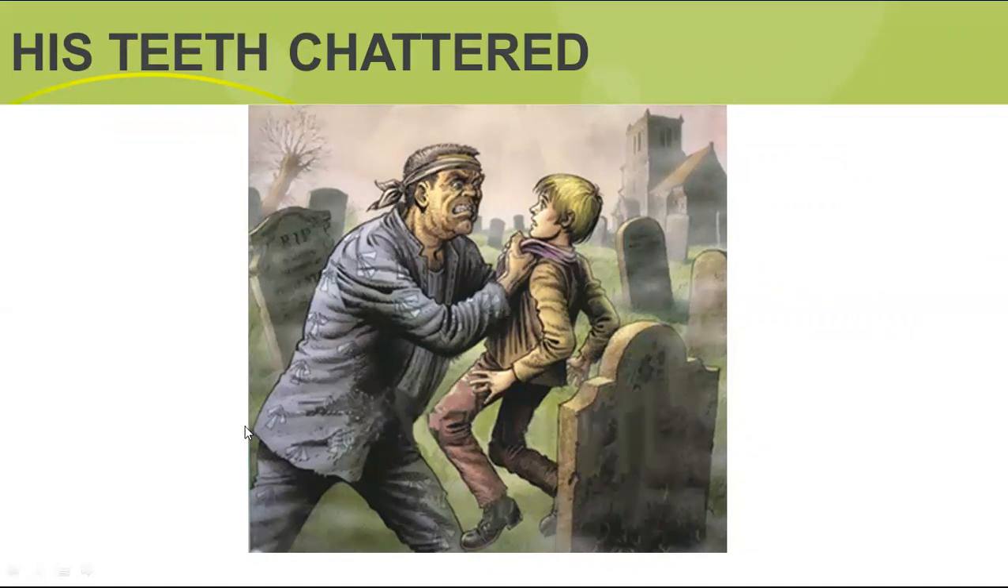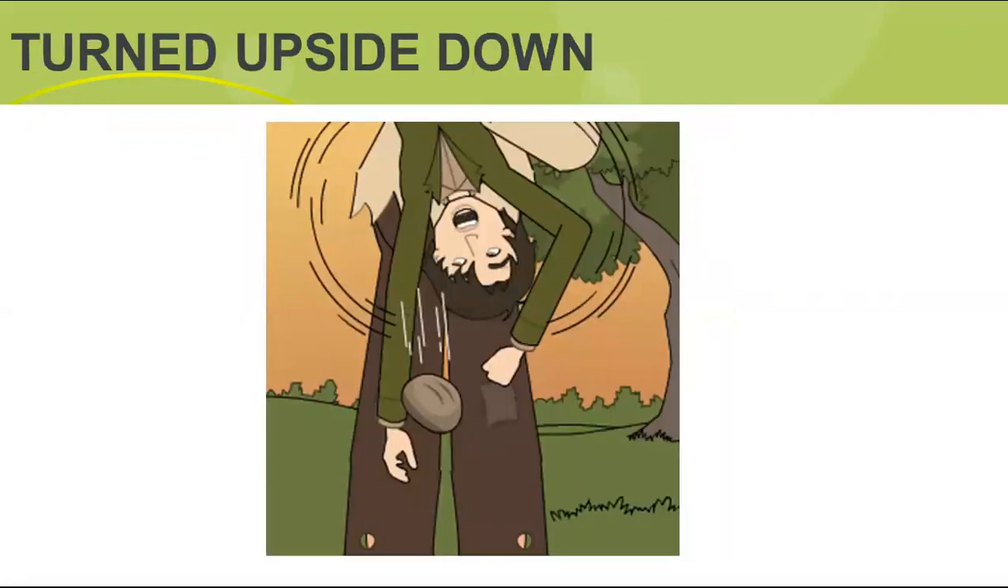Then he asked a few questions of Pip. First of all, what's your name? He asked him to tell him quickly. After that, he asked where he lived. And then he turned him upside down and emptied his pockets. And what came out of his pocket? A piece of bread, which the prisoner started to eat quickly.